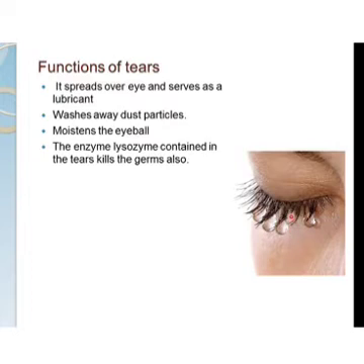Now here we should highlight the functions of tears. When tears are being secreted through the lacrimal duct, they spread all over the eyes and serve as a lubricant. As the tears flow like this, we can see they wash away the dust particles and moisten the eyeball. The enzyme lysozyme they contain kills the germs, and it is protecting our eyes from several bacterial infections.